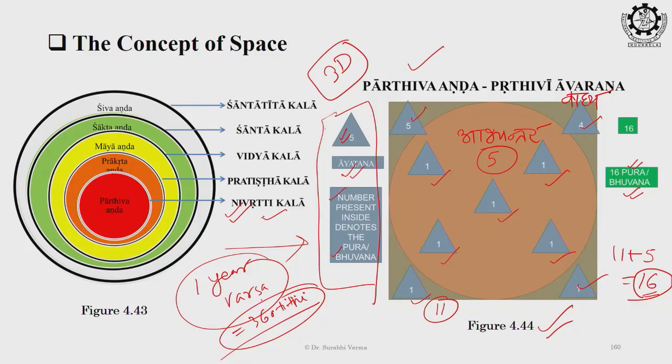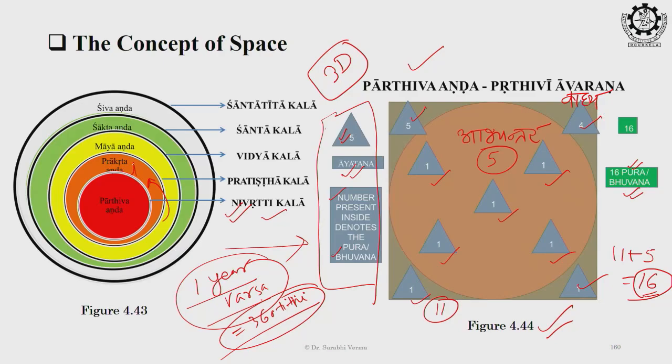But for a creature seated at an upper level, in the Prakrit, suppose Jal Tattva or Agni Tattva, for the creature there, our one year becomes their one tithi. 1 divya tithi would be considered our 1 varsh. Our 1 varsh equals 1 divya tithi of the creatures seated in the Prakrit.